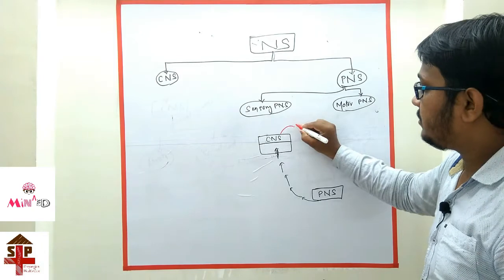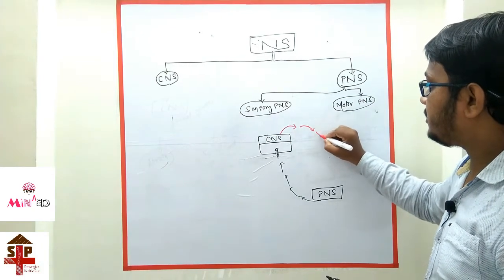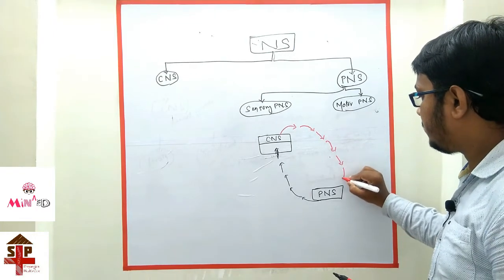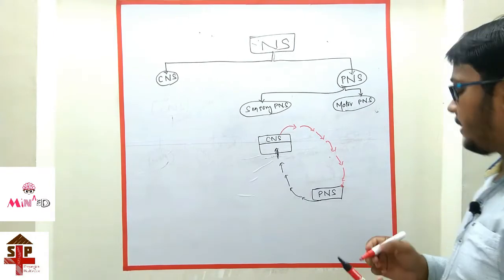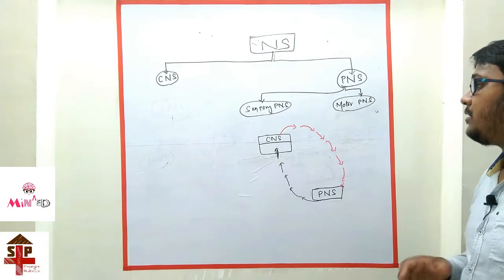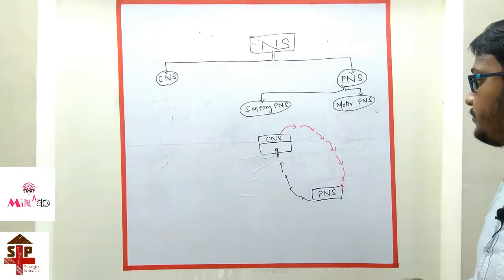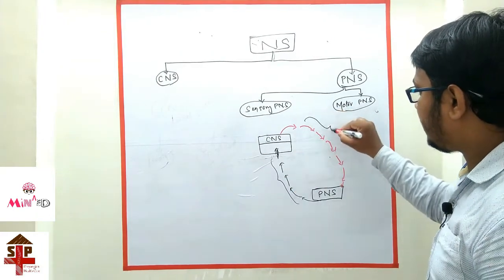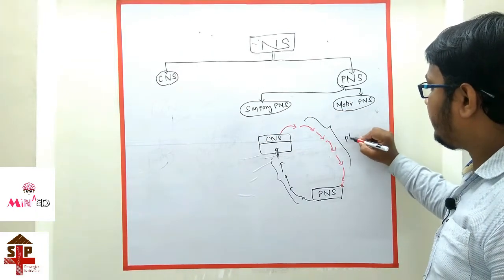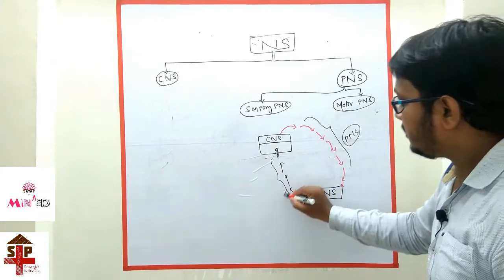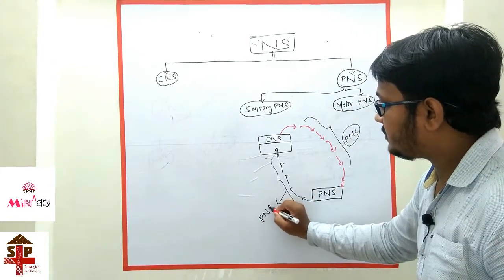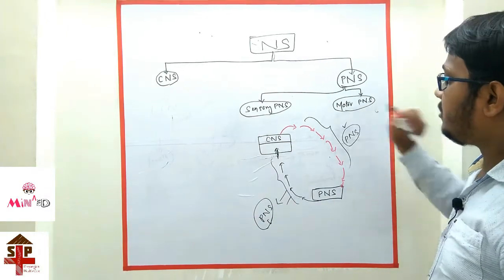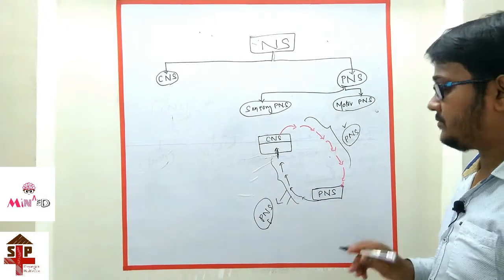That is the motor peripheral nervous system, a motor response to the external or peripheral part of our body. This part and this part are known as the peripheral nervous system. This is the sensory peripheral nervous system. This is the motor peripheral nervous system.